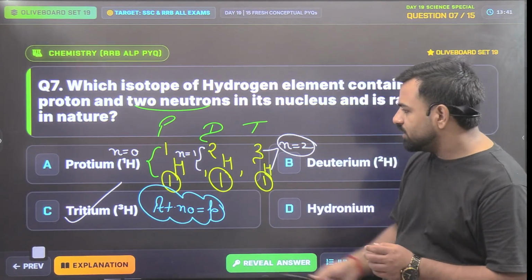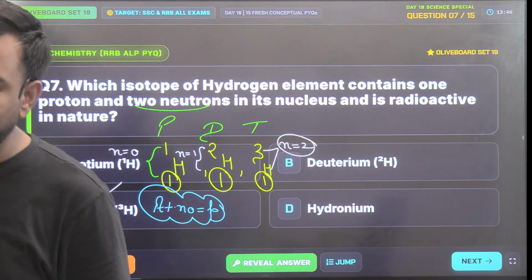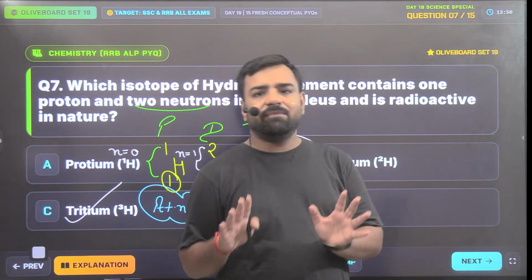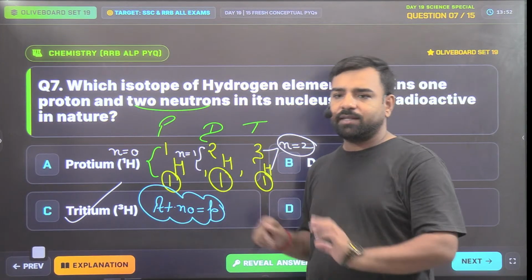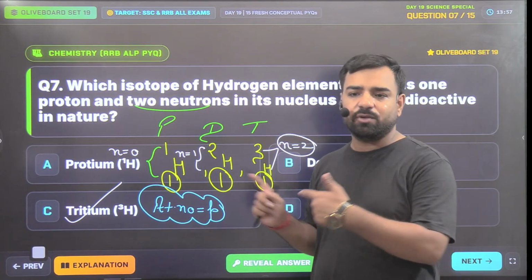So what is the answer? This time the answer will be option number C, and I guess we both have given B as the answer. So Ankit and Utkarsh, is it okay? So since these things are important, that's why I'm giving you a detailed explanation. And now I guess you won't be wrong in the main examination. Is it okay? Is there any question to ask?